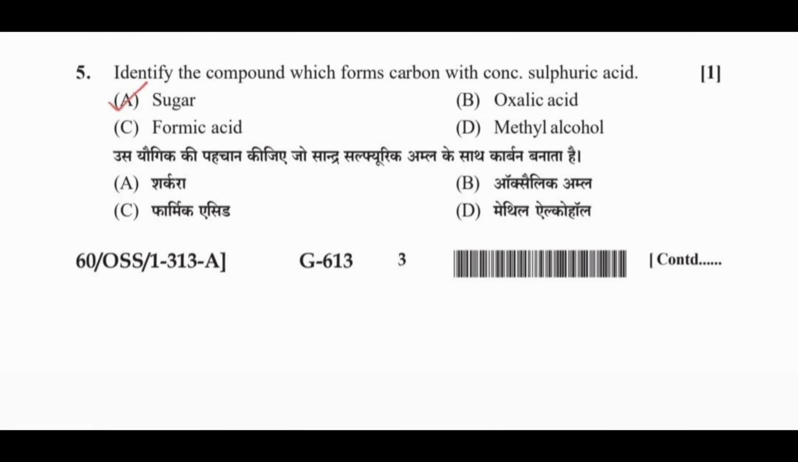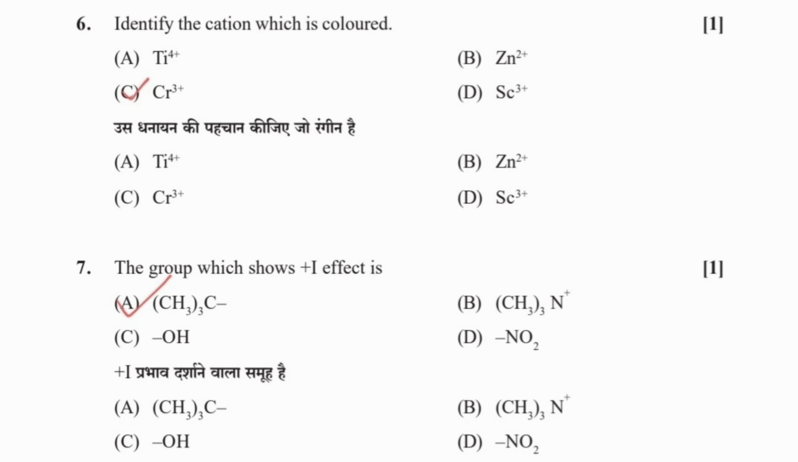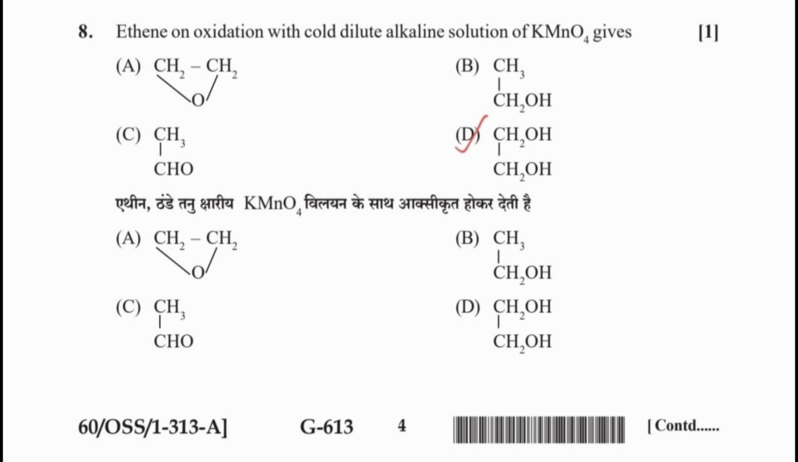Question 5. Identify the compound which forms carbon with concentrated sulfuric acid. Answer A, sugar. Question 6. Identify the cation which is colored. Answer C, Cr3 plus ion. Question 7. The group which shows plus I effect is, answer A, (CH3)3C. Question 8. Ethene on oxidation with cold dilute alkaline solution of KMnO4 gives, answer D, CH2OH-CH2OH.